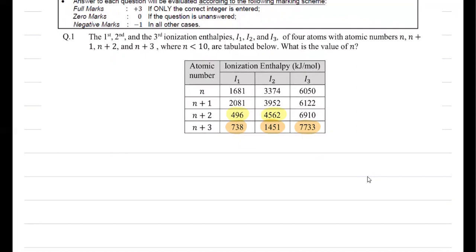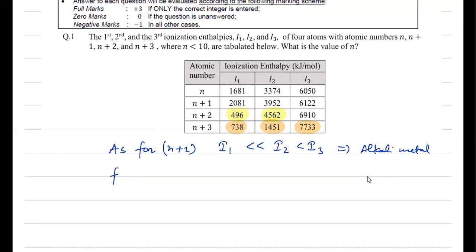So we can say, for n plus 2, the gap between first and second ionization energy is much higher, whereas the gap between second and third is not that much higher. So it simply means it is an alkali metal. And for n plus 3, ionization energy 2 is greater than 1, but 3 is much greater than 2, so it is certainly an alkaline earth metal.